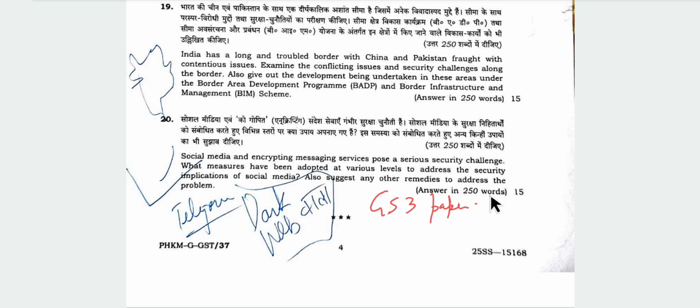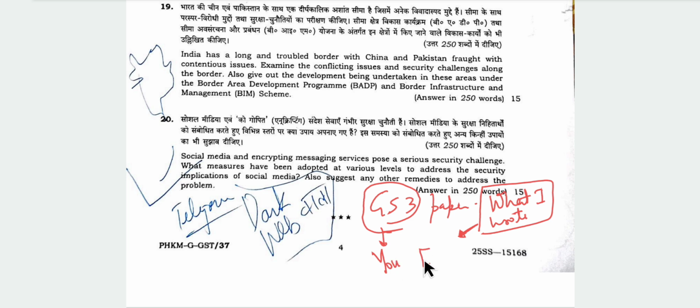I tried my best to explain what I wrote in the exam hall. What could have been done better? What I wrote was my memo. I tried to explain from my memory what I wrote, and for more information and more analysis videos, you can watch our YouTube. I have explained the essay paper very well. You can watch that. I have also explained GS1.